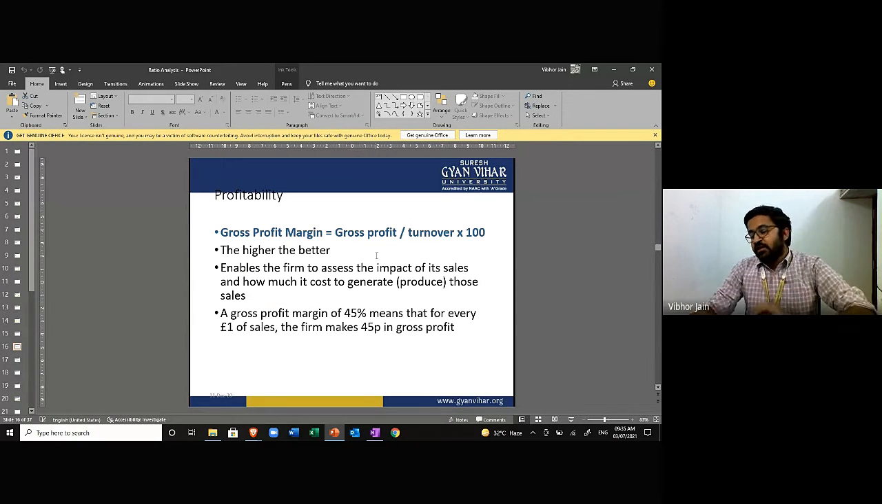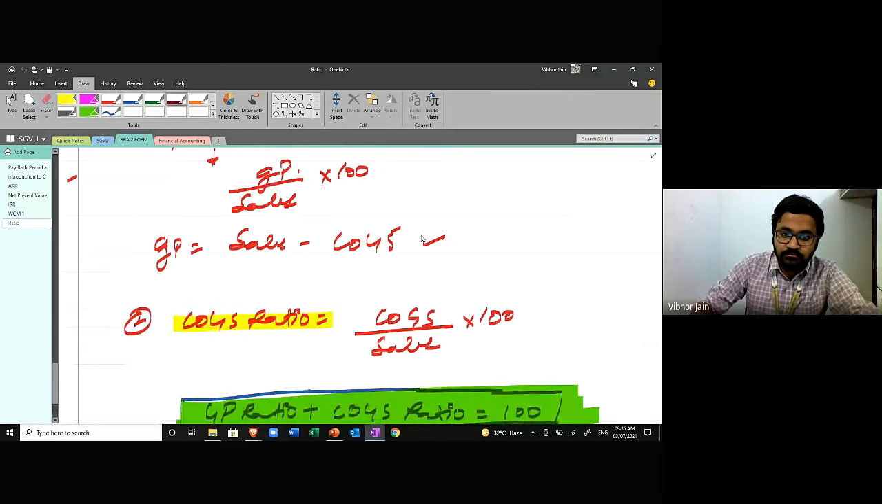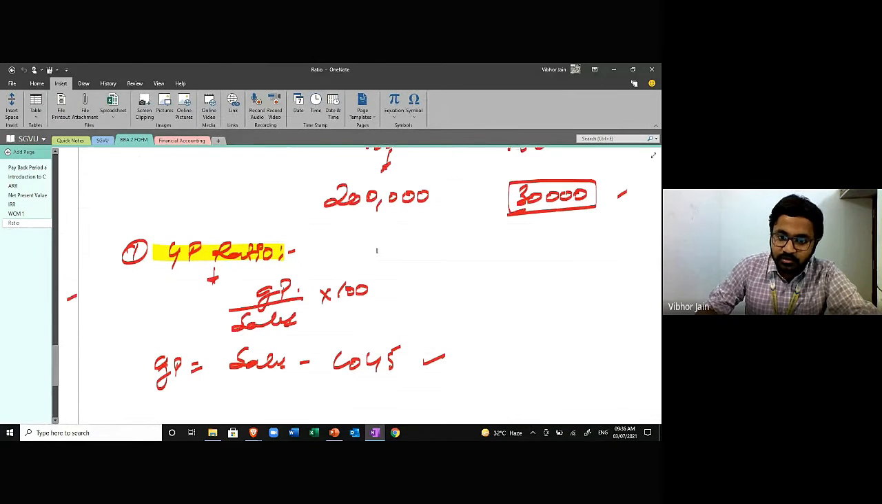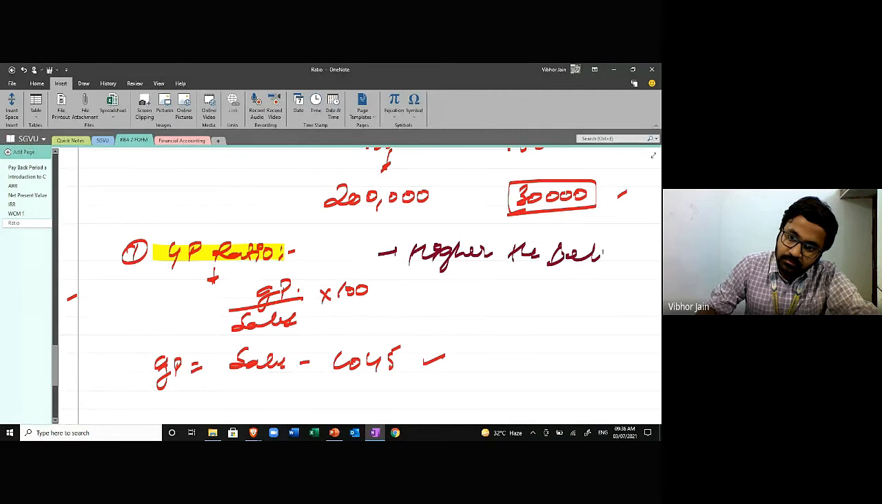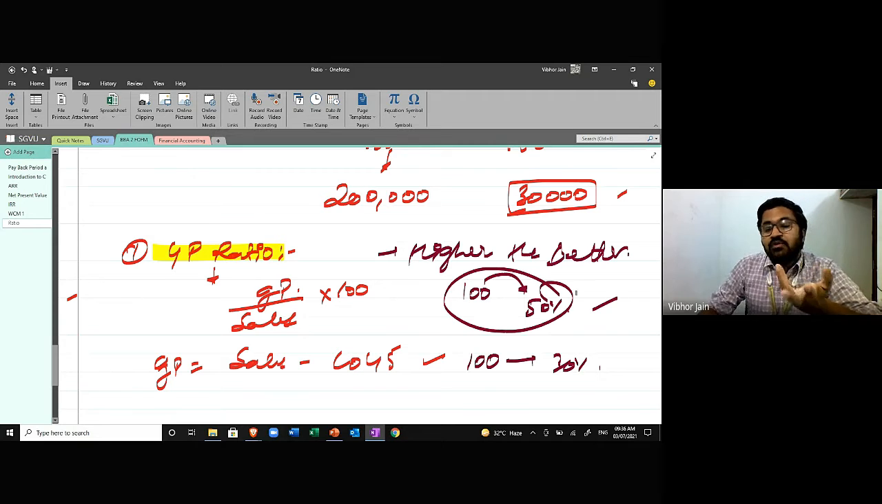So gross profit, the formula is gross profit upon turnover of sales into 100. Higher the better. Of course, when we are talking about gross profit ratio, it is always higher the better. If a company is selling for 100 rupees and they're making 50% profit, it is better. If there is another company that is selling for 100 and the gross profit ratio is 30%, then the first company is better because they're making more profit.